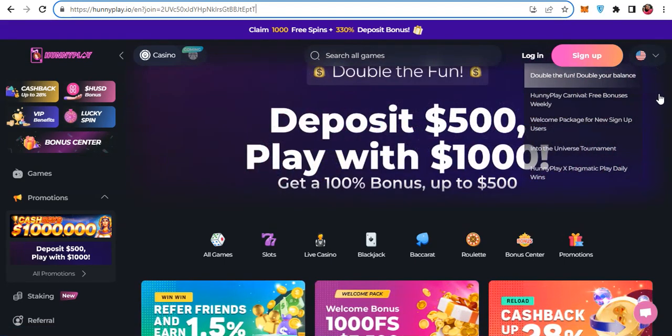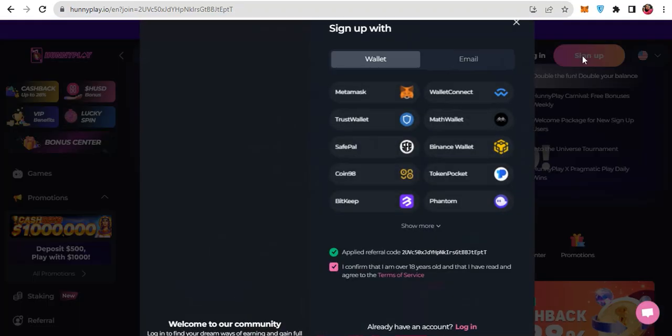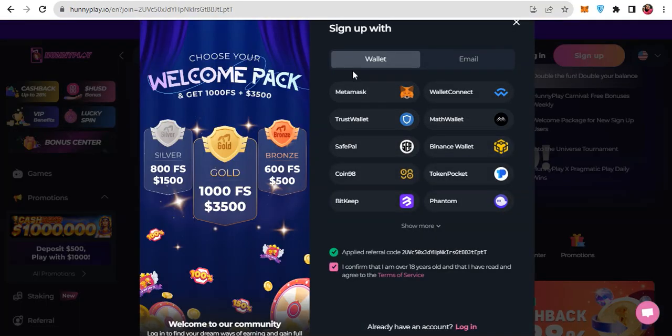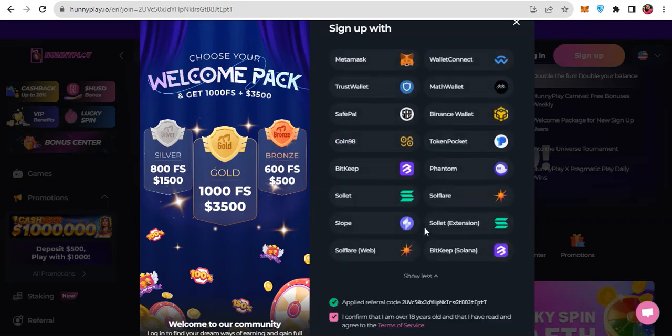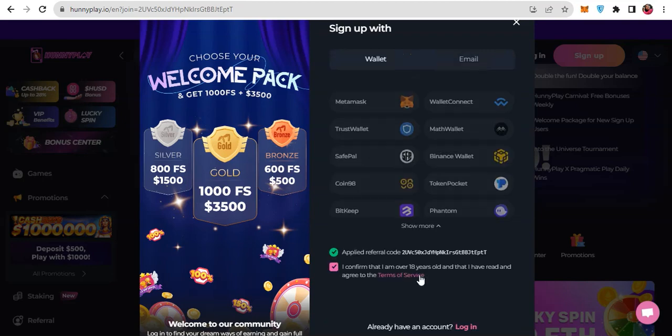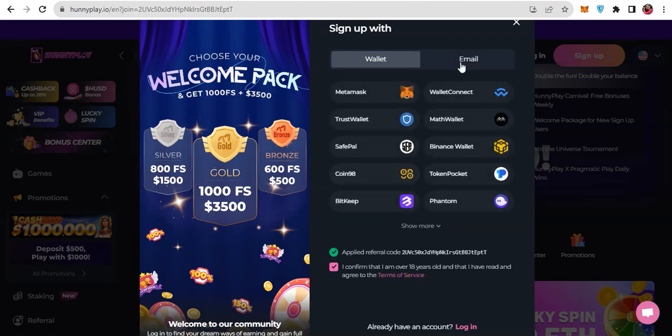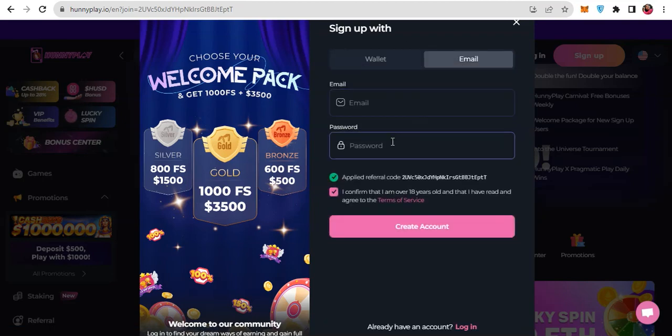Let me show you how you can sign up. First of all, if you open this link, you will see this website, the official website of Honeyplay. You just have to click on sign up. When you click on sign up, you can sign up with these wallets. There are multiple wallets: MetaMask, Wallet Connect, Trust Wallet, and so on. If you click on show more, there are more wallets. And if you want, you can also sign up via mail.